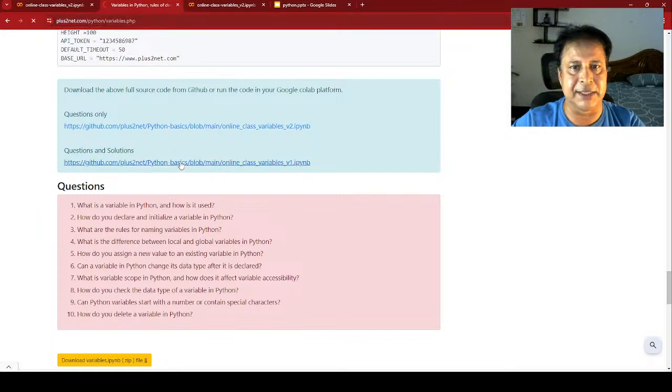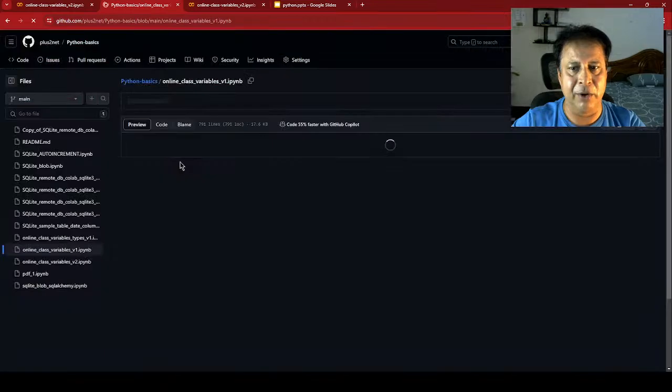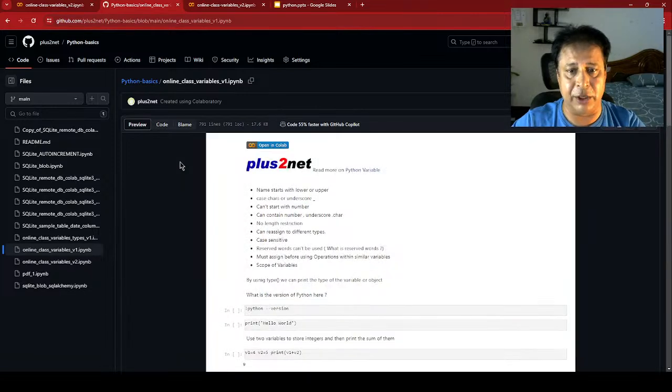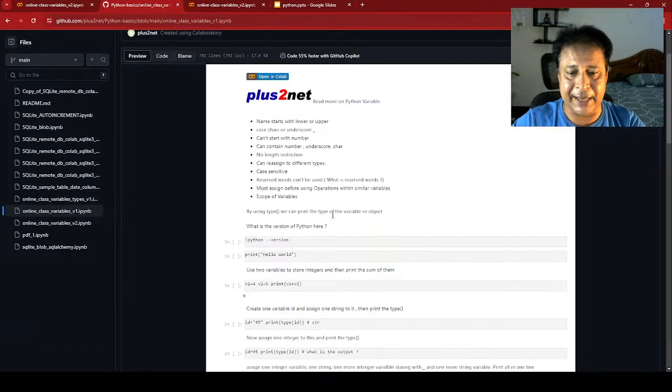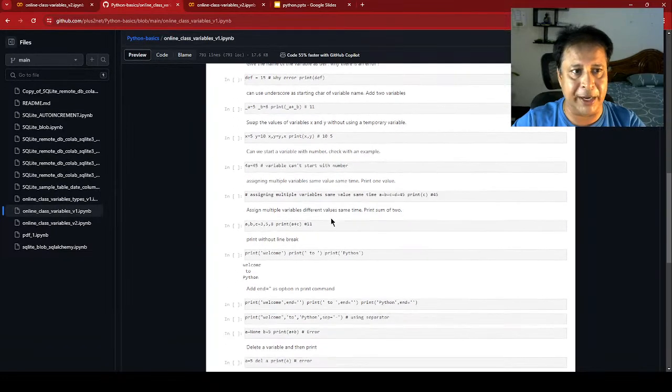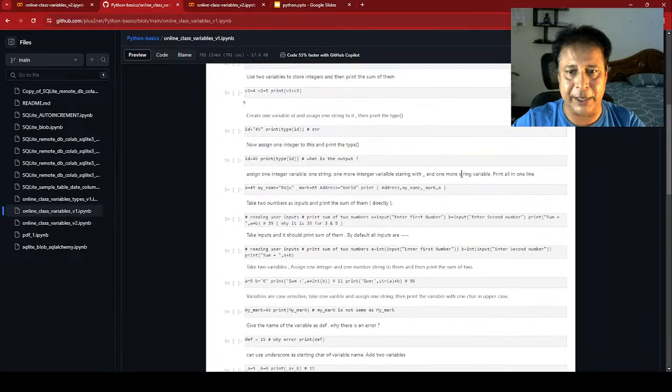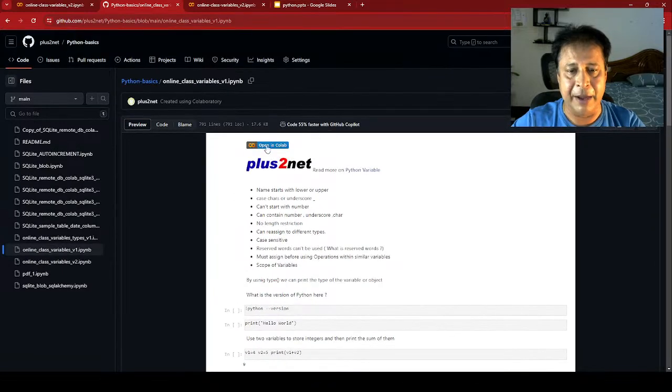I am going to the GitHub page now. In the GitHub page, you can download it as a .py file or a Jupyter notebook. Here is the Open in Colab button. Once you click this, the entire thing, which is a Jupyter notebook, opens. You can also download it from File, Download. So let's go to the top, Open in Colab. By this time, you should be logged into your Google account.